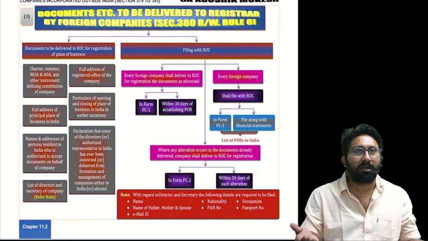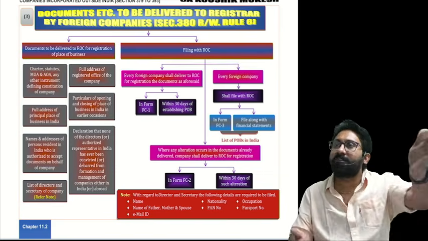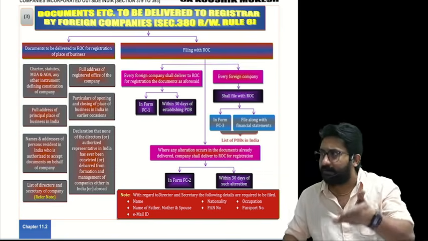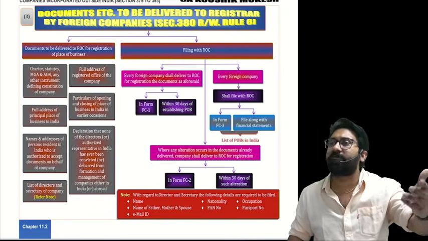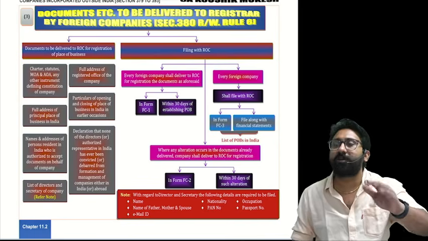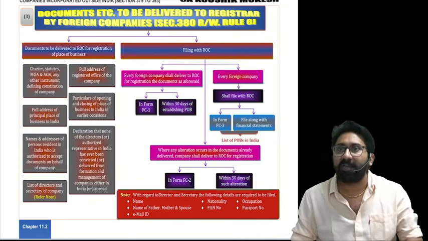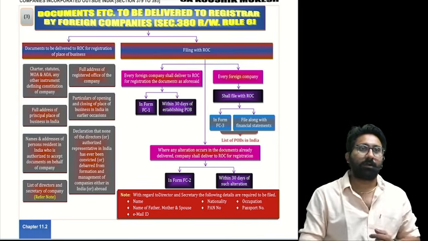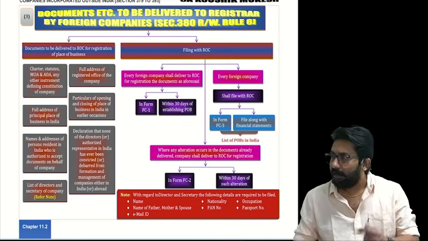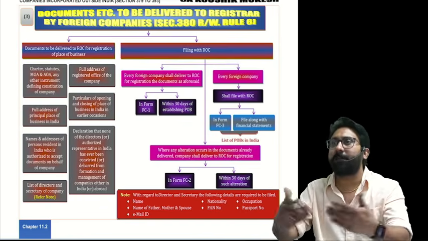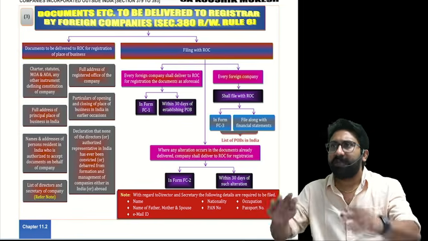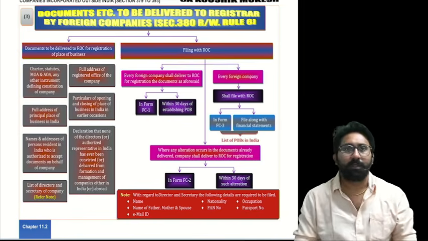Do you remember or not? All this we will file with whom? ROC will give you a certificate of incorporation. And after the certificate of incorporation, he will also give you a document called the CIN, the unique identity number of a company, the corporate identity number. It will be allotted to you. If there is any fraud in complying with all these, they will punish you for fraud under 447. This is the structure of section 7.